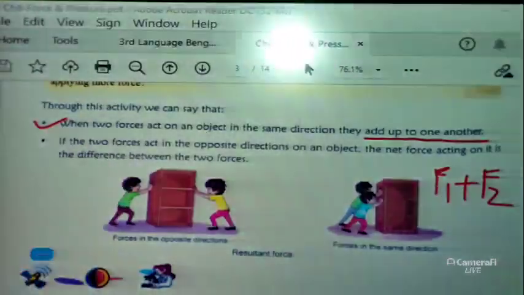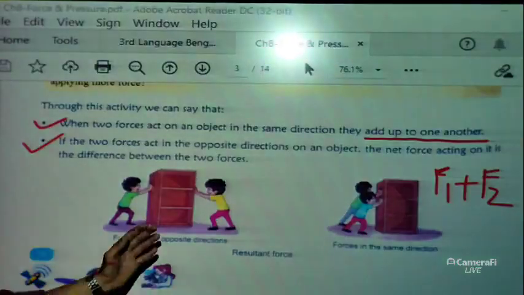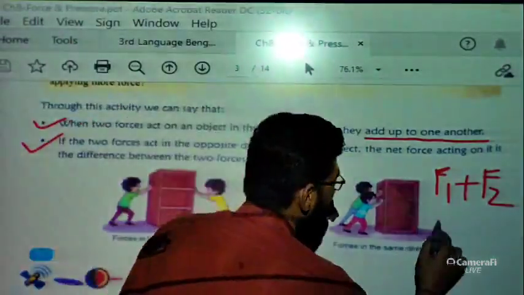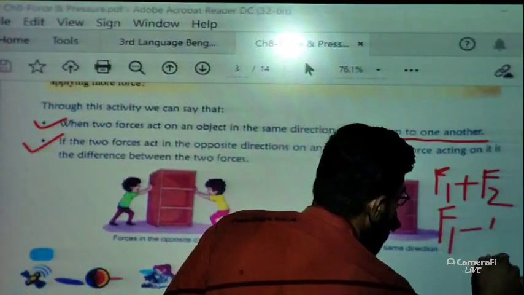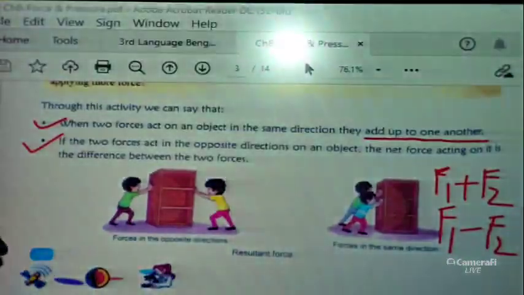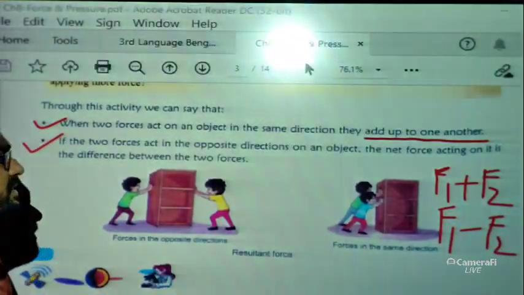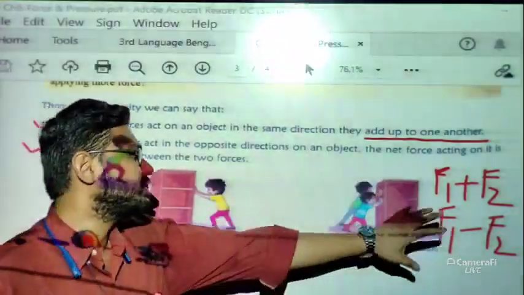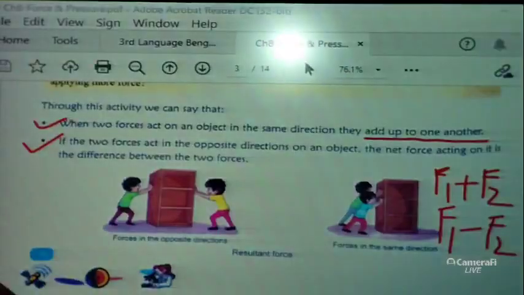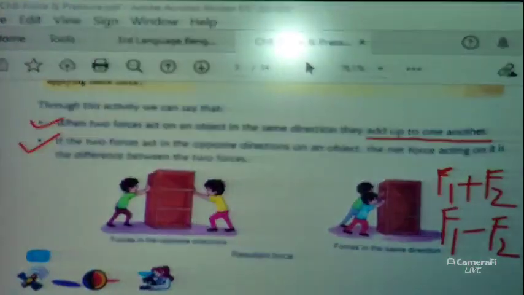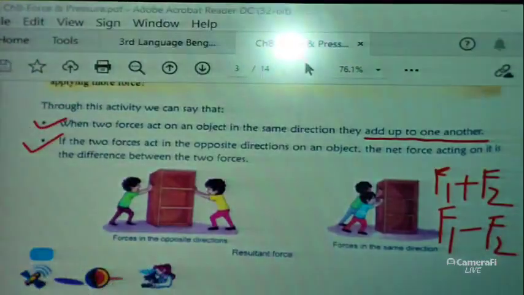Now if the two forces act in the opposite direction, the net force acting on it is the difference between the two forces, F1 minus F2. So in the first case, net force will be F1 plus F2 when two forces are on the same side, and when two forces are on different sides, we subtract the other force from the first force.